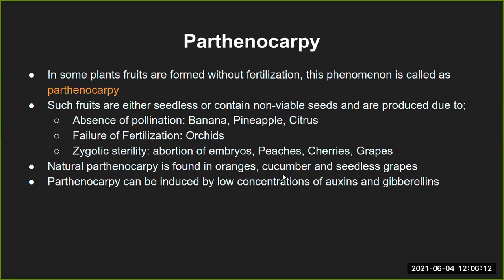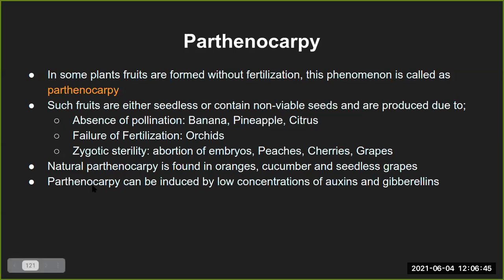Natural parthenocarpy is found in oranges, cucumber, and seedless grapes. So that is the natural mode of parthenocarpy. In some cases, just to increase the yield, some people have developed varieties which fall under artificial parthenocarpy. Obviously the fruit quality is not so great with this artificial process, but still the production is increased to some extent, and that is why people do such experiments. But natural parthenocarpy does exist in these fruits.